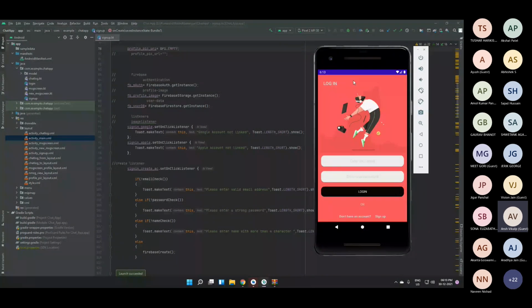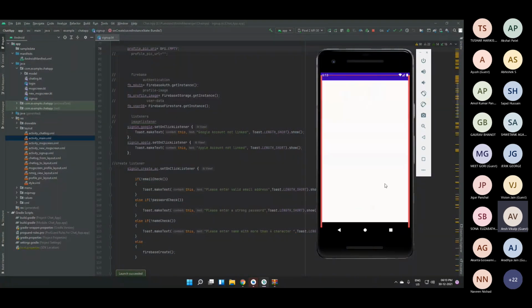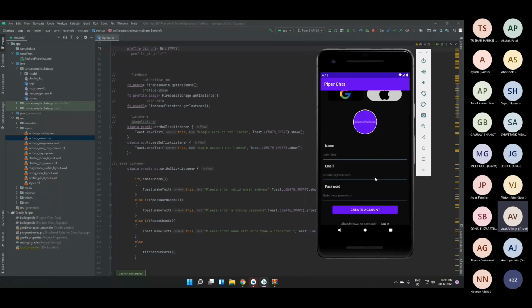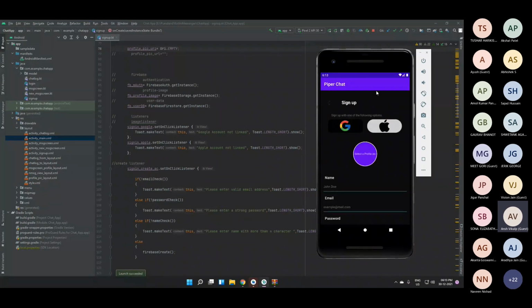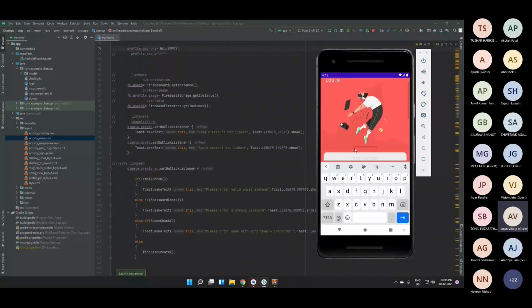This is the login page. I actually used a purple and black theme, but only for the login, I just tried something different. This is a basic login screen, and let me show you the sign up screen. This is the sign up screen, and this is the purple and black theme which I've followed over the app. Let me just go inside the login. I guess you should log in.